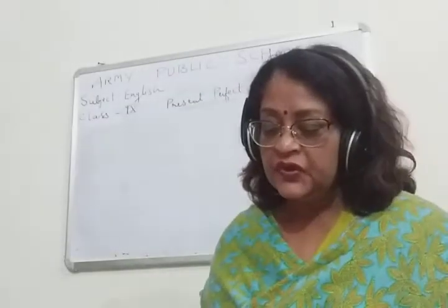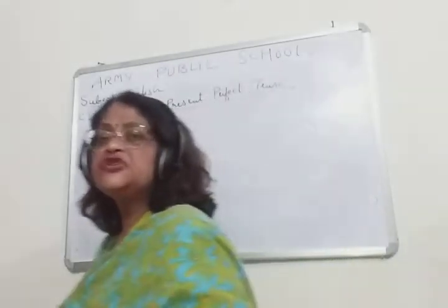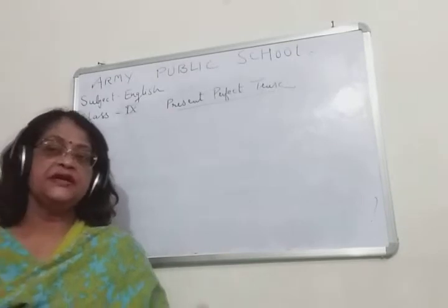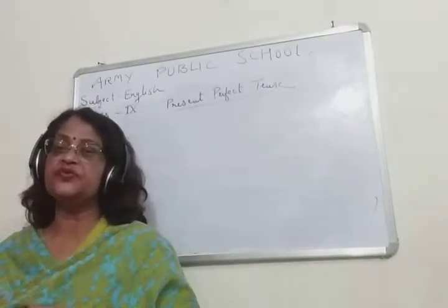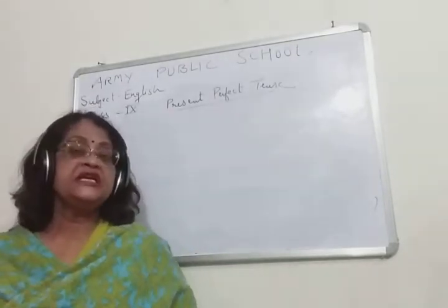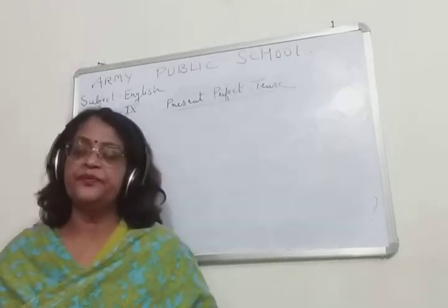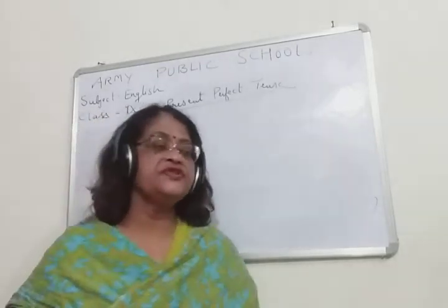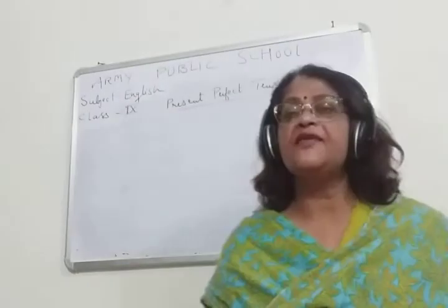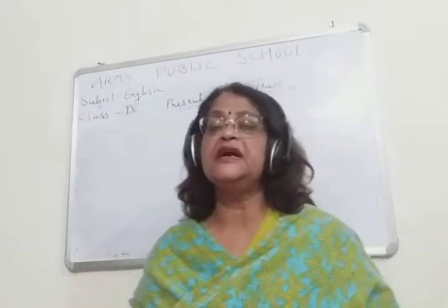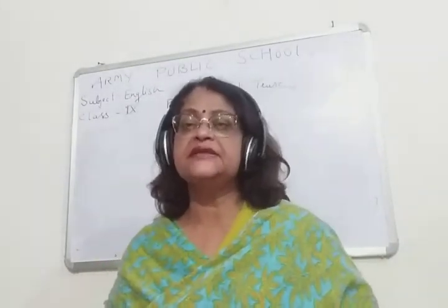Like, John has finished his homework. Now, finished is the third form of the verb, and we always use has or have plus the third form of the verb in the present perfect tense.